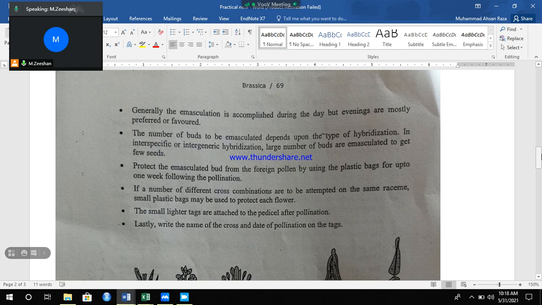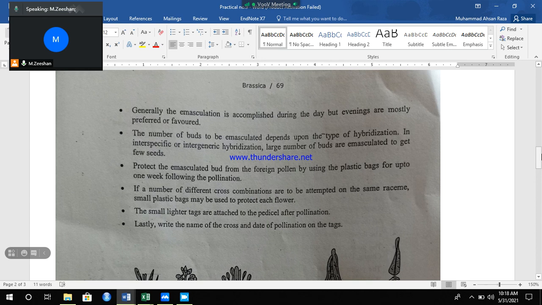For saving the buds from foreign pollens, we usually cover the buds with a glycine bag. If a number of different cross combinations are to be attempted on the same raceme, a small plastic bag may be used to protect each flower.